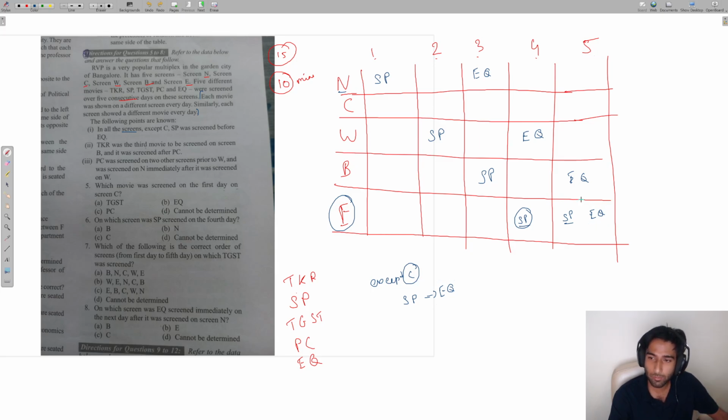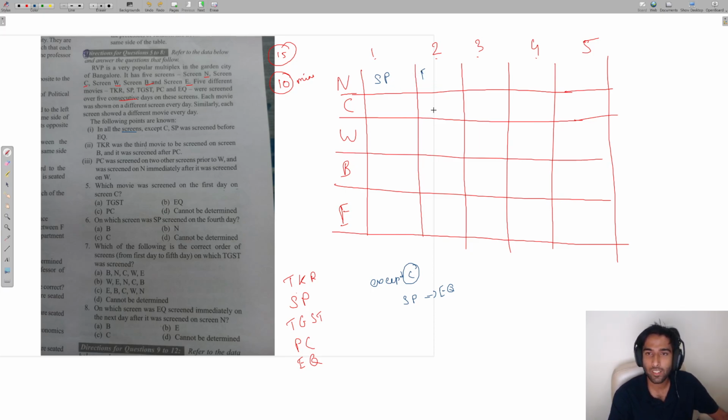So the conclusion you need to draw from this is that if you try to space out SP and EQ, placing them in different boxes, different days and all, of course we've not read the other clues right now, but I'm just trying to give you a hint here, you'll realize that the only way you can place SP and EQ is together, so consecutive days. Otherwise it will not work out. There will be no other possibility which works out.